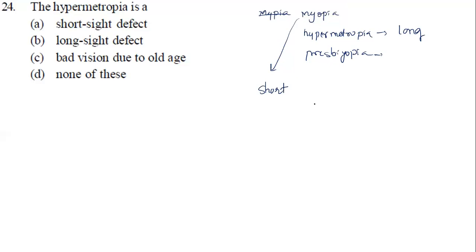So actually in the case of myopia, what will happen? The image is going to form in front of the retina. Remember, in the case of myopia, the image is going to form in front of the retina. If I take an eye like this, the light ray is going to converge where now? In front of the retina.